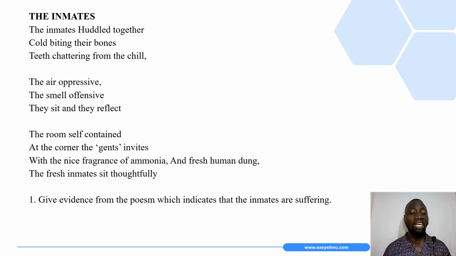The question that we have is: give evidence from the poem which indicates that the inmates are suffering. In other words, we are supposed to look at some of the words that are used by the poet or by the writer. These words must be those that indicate that the inmates here are suffering. That is a question that you can look at later on.